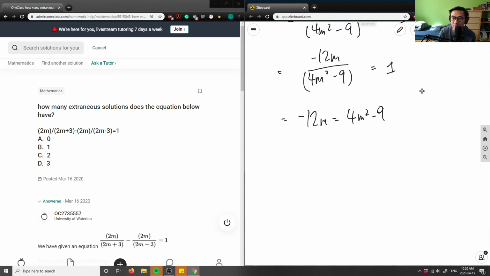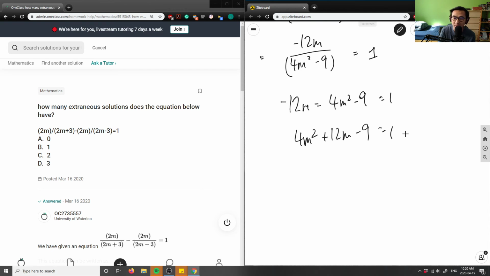And then I can bring this 12m to the right side to rearrange it to become a quadratic function here, right? So I have 4m squared, this will be plus 12m now, minus 9 equals, or equals 1. Sorry, this here still equals 1. Let me just erase these. And then I can simply bring 1 to the other side to make it 0, right? So this here would be 4m squared plus 12m, and I'm going to subtract 1 from both sides. So negative 9 minus 1 will give me negative 10, right?